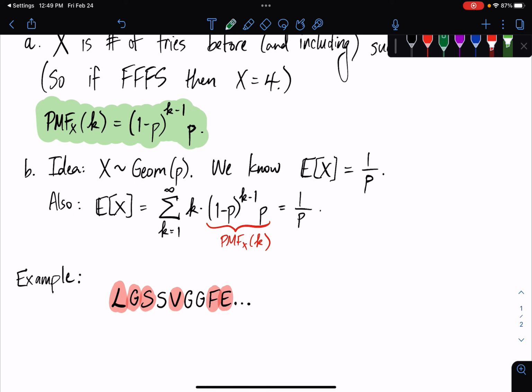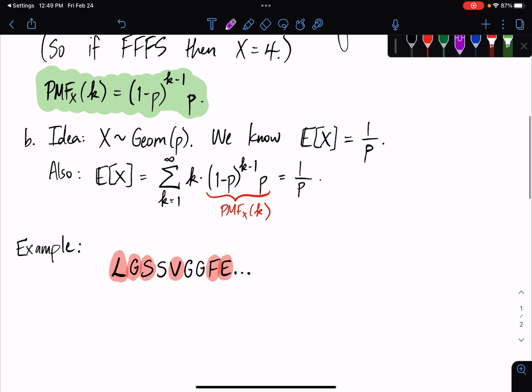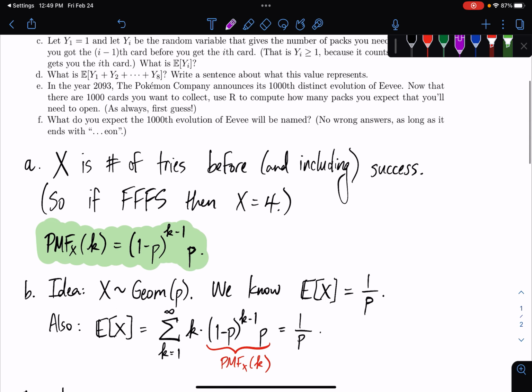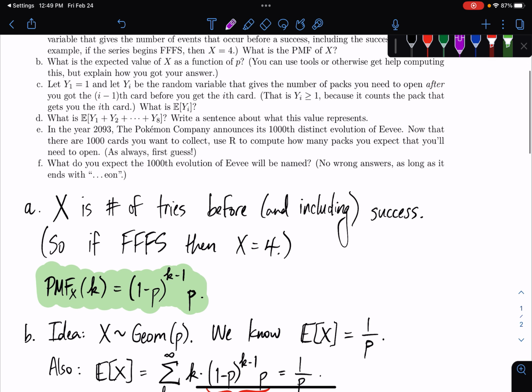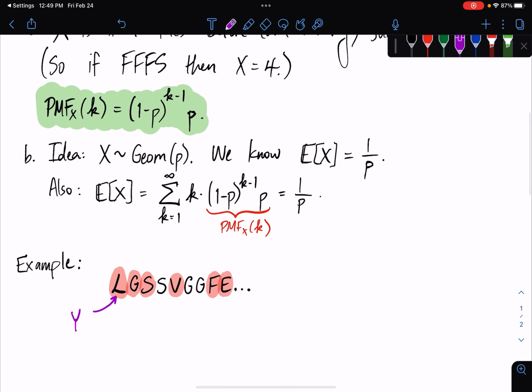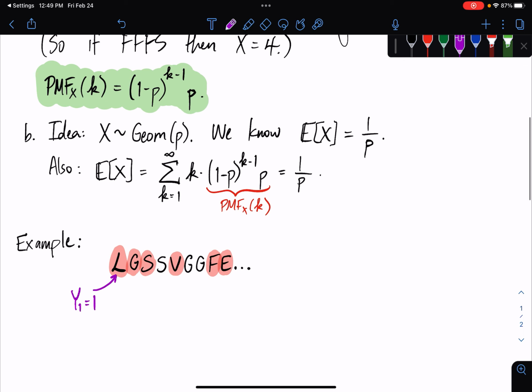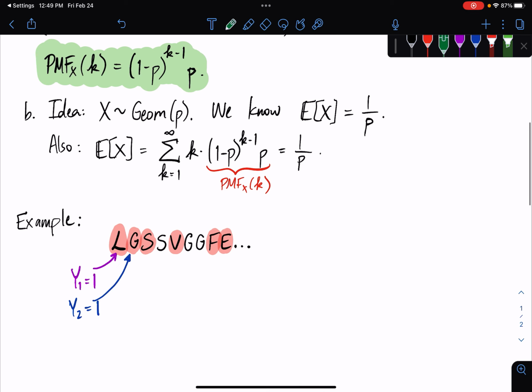Now I want to use this to illustrate what's going on. It took us one try to get our first unique card. So this is our random variable in part C, Y1. And we have Y1 equals 1 because we got one on the first try. Then in this story, based on this outcome, our Y2 is also 1. It took us one try to get our next one. And similarly, Y3 is also 1.